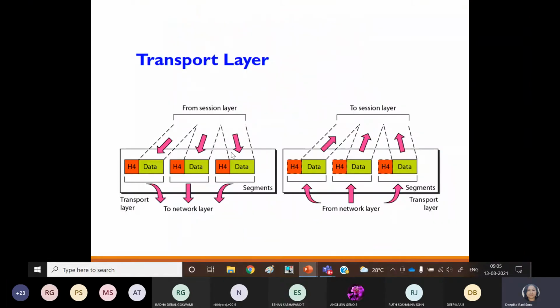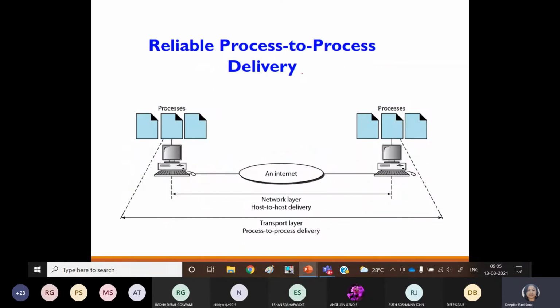Just that segmentation and reassembly: what is the upper layer of the transport layer? In case of the sender side, it is the session layer. So the data coming from the session layer is segmented, and you can see that different segments are there to reach the network layer. Again it will be reassembled on the receiver side, towards the session layer. Then this is the reliable process to process delivery system. Yes, we may expect a reliable delivery system because it refers to process to process.